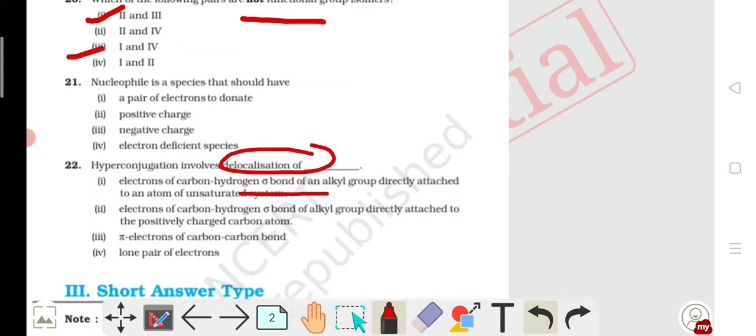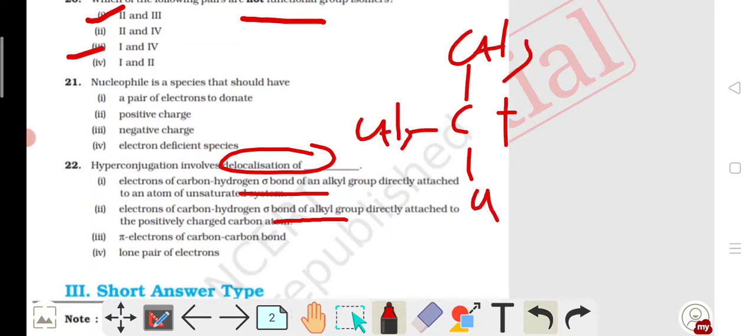Then in option 2, the carbon-hydrogen sigma bonds of the alkyl group are directly attached to the positively charged carbocation. That means here CH3, 3 methyl groups are attached. These groups stabilize through plus effect, which can be explained through hyperconjugation. That means the delocalization of the sigma bond stabilizes the carbocation. So in my question 22, the correct options are 1 and 2.